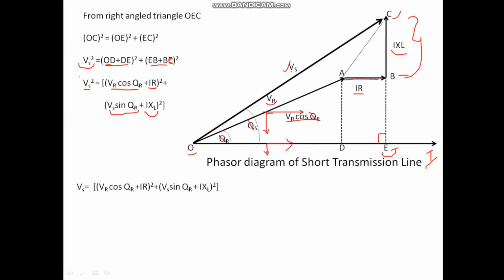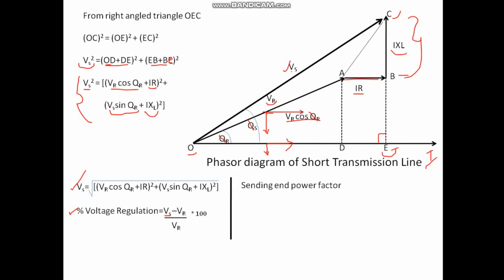So now I'll solve this equation. So it is VS equal to square root of (VR cos phi r plus IR) square plus (VR sin phi r plus IXL) square, within the square root. Right with this? So this is my equation for sending end voltage. Now coming to percentage voltage regulation. We know that voltage regulation is sending end voltage minus receiving end voltage with respect to receiving end voltage into 100.